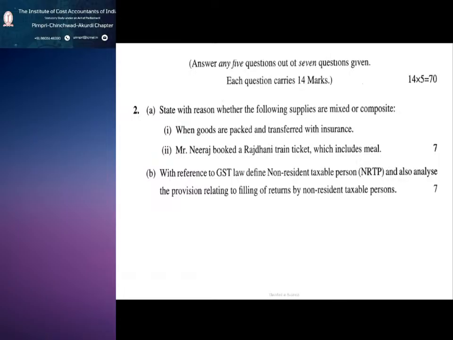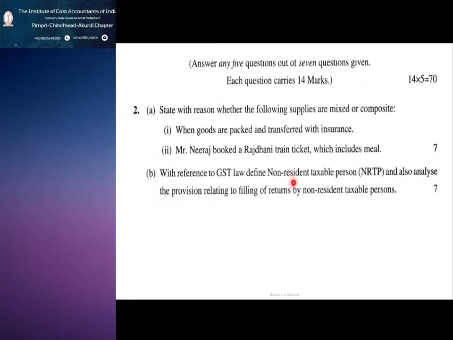Now this is section B, from which the 7-mark questions start. We will go one by one. State with the reason whether the following supplies are mixed or composite. This we have seen, right? This is a composite supply, and the Rajdhani train ticket, which includes meals, is also a composite supply.